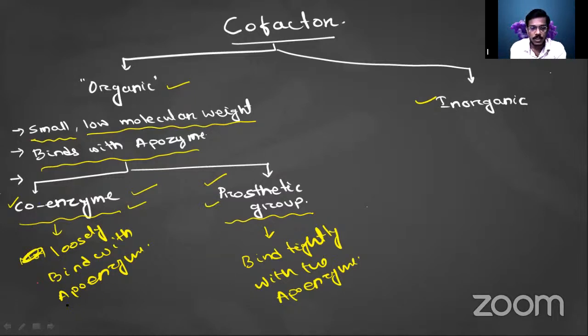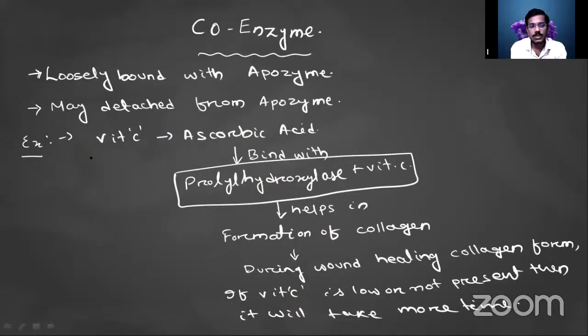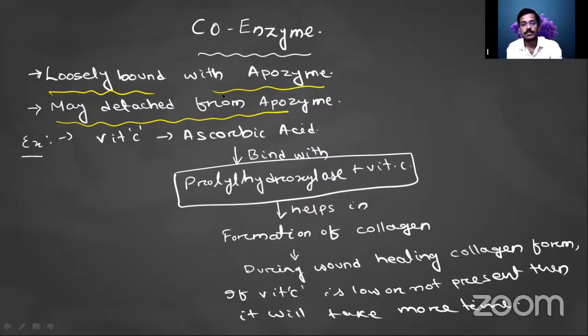So let's discuss more about the coenzyme. What is a coenzyme? They are loosely bound with the apoenzyme, as I have said earlier, and sometimes it may detach from the apoenzyme. As it is not tightly bound, it may be removed from the apoenzyme, and it may join with another apoenzyme also.